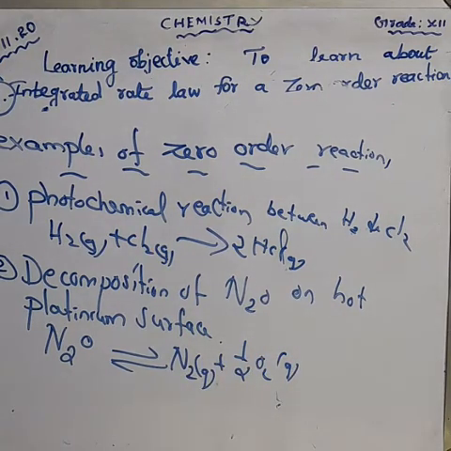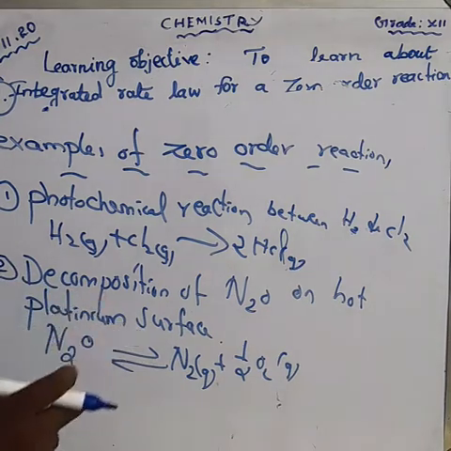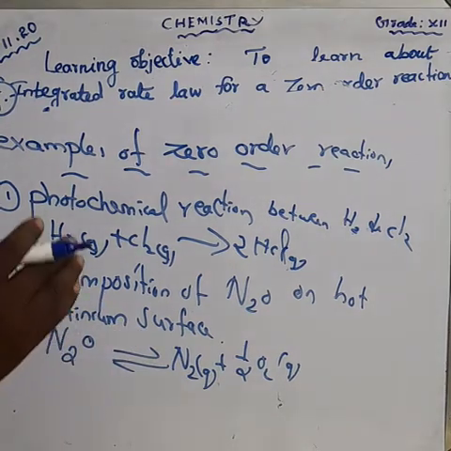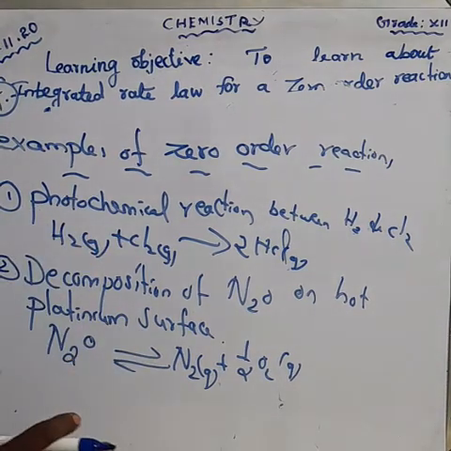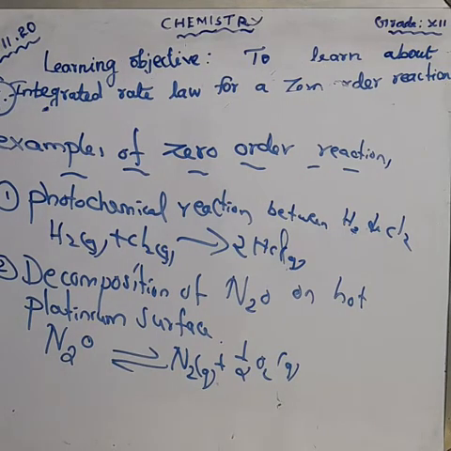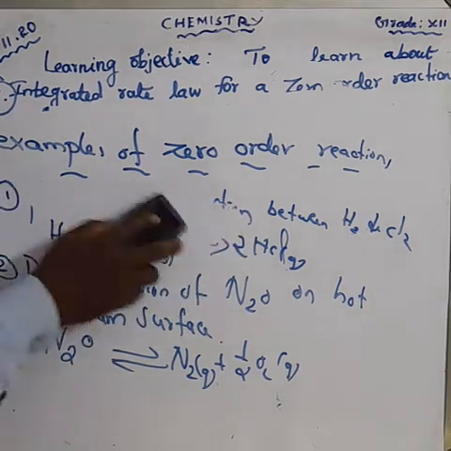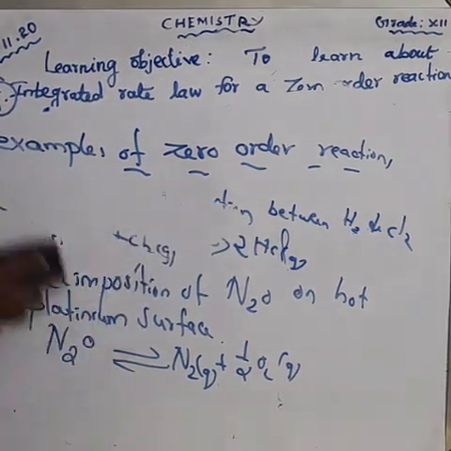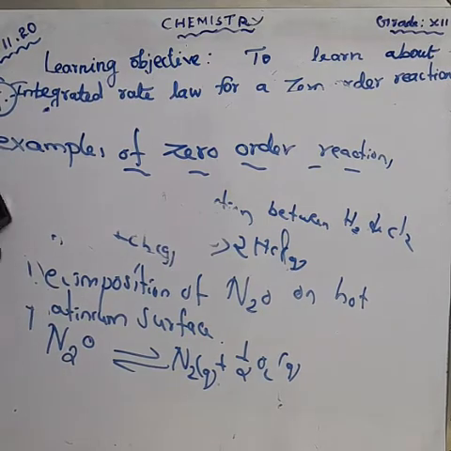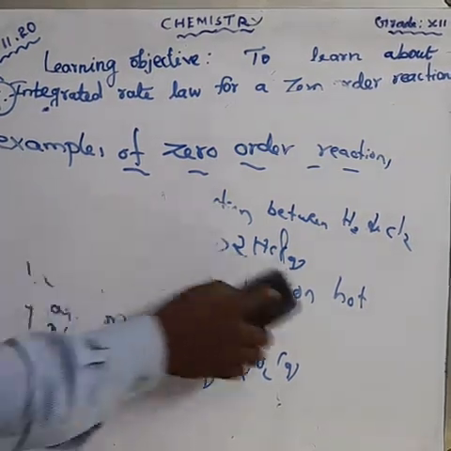Okay, the third one, acetone. Acetone in the presence of iodine. There is an acidic medium. What is the formula for acetone? CH3COCH3, acetone. This is the common name, acetone.